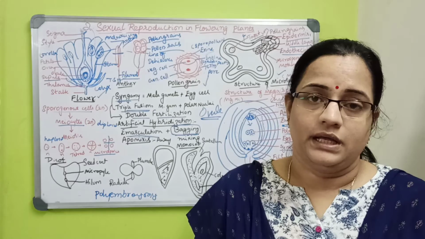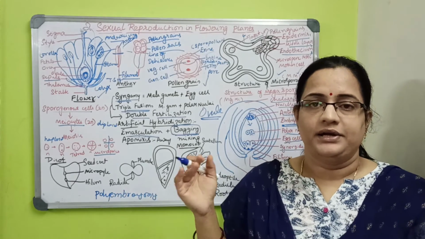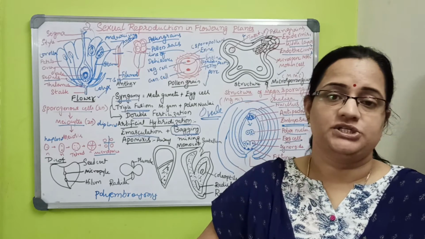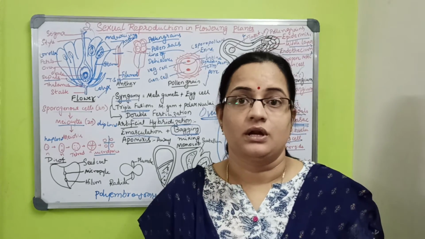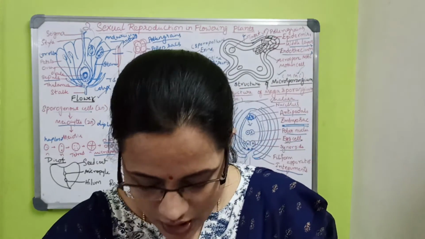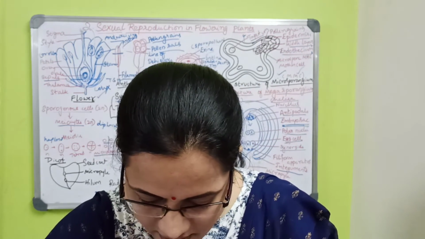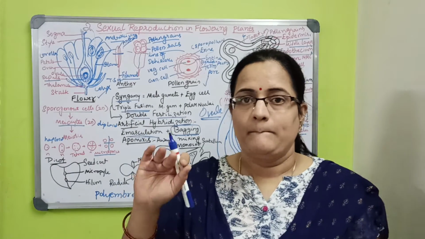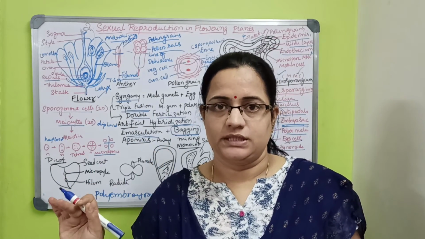See, in the earlier lesson I told the pre-fertilization events, what is fertilization, and post-fertilization. Everything from zygote, embryo, and even how the fruit, pericarp, mesocarp develop.